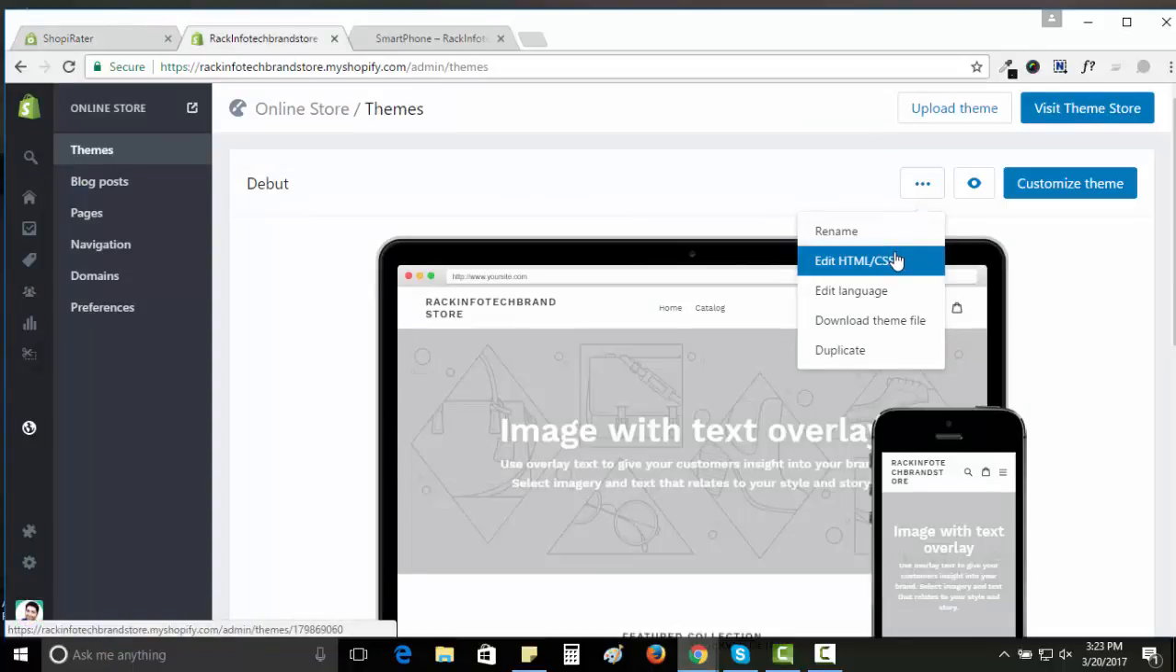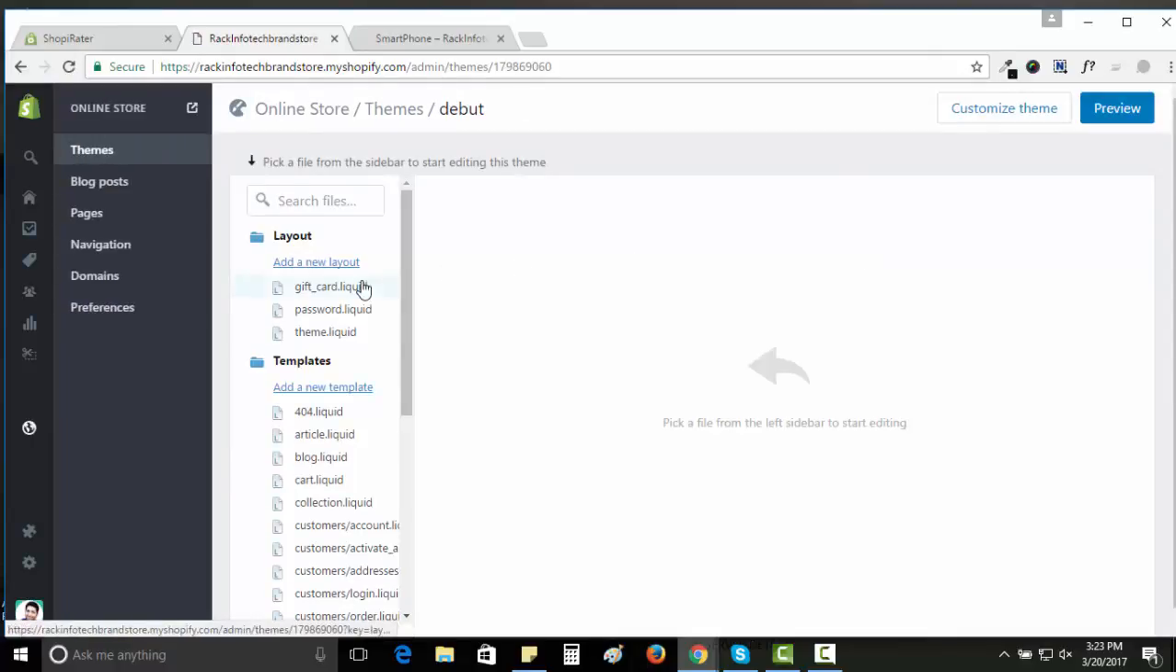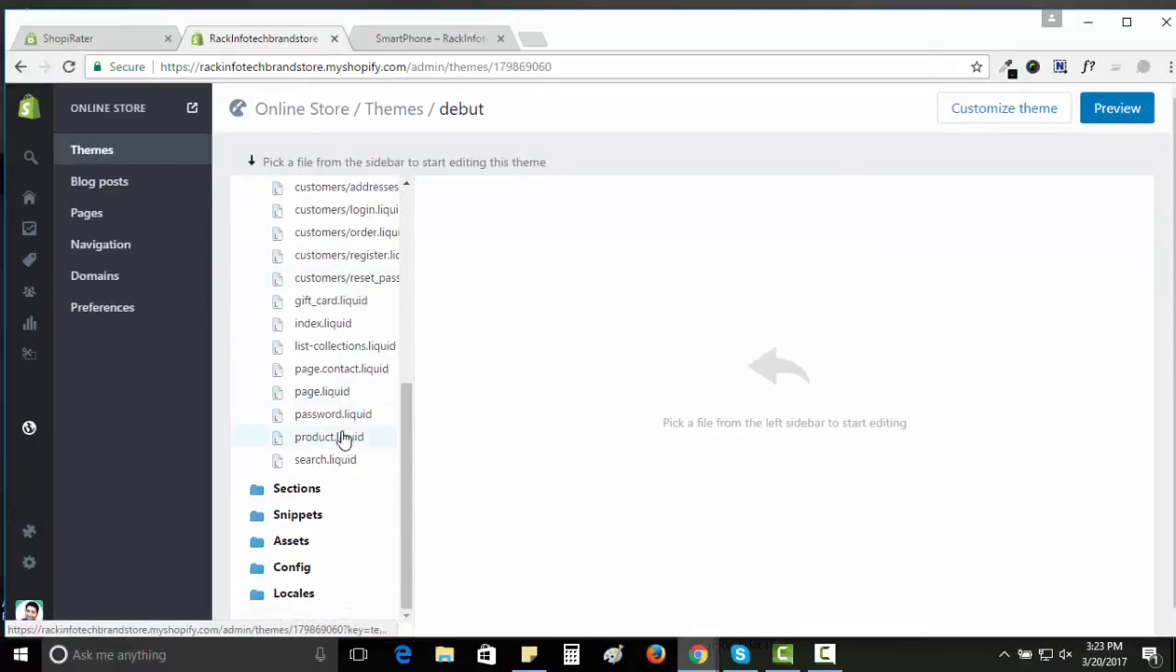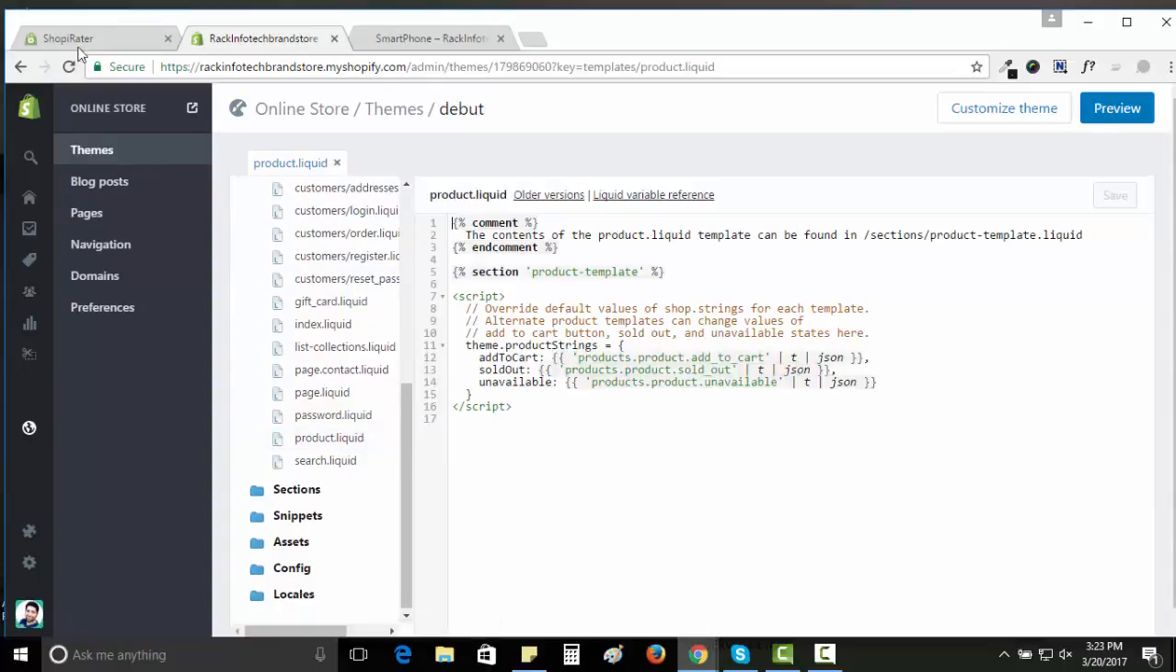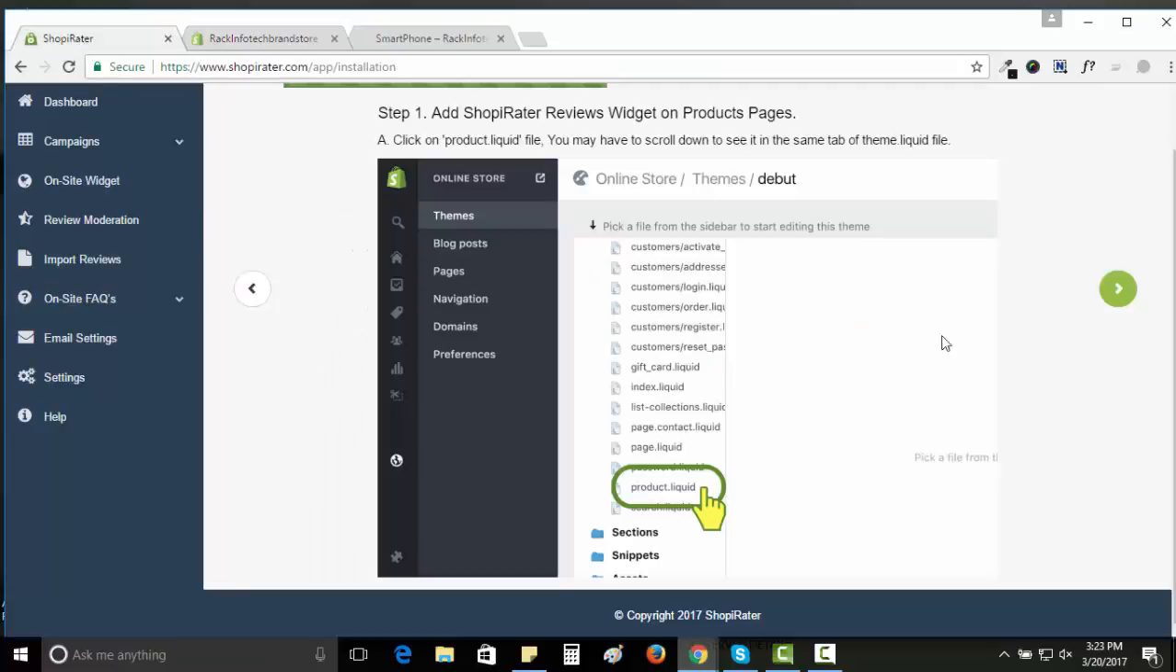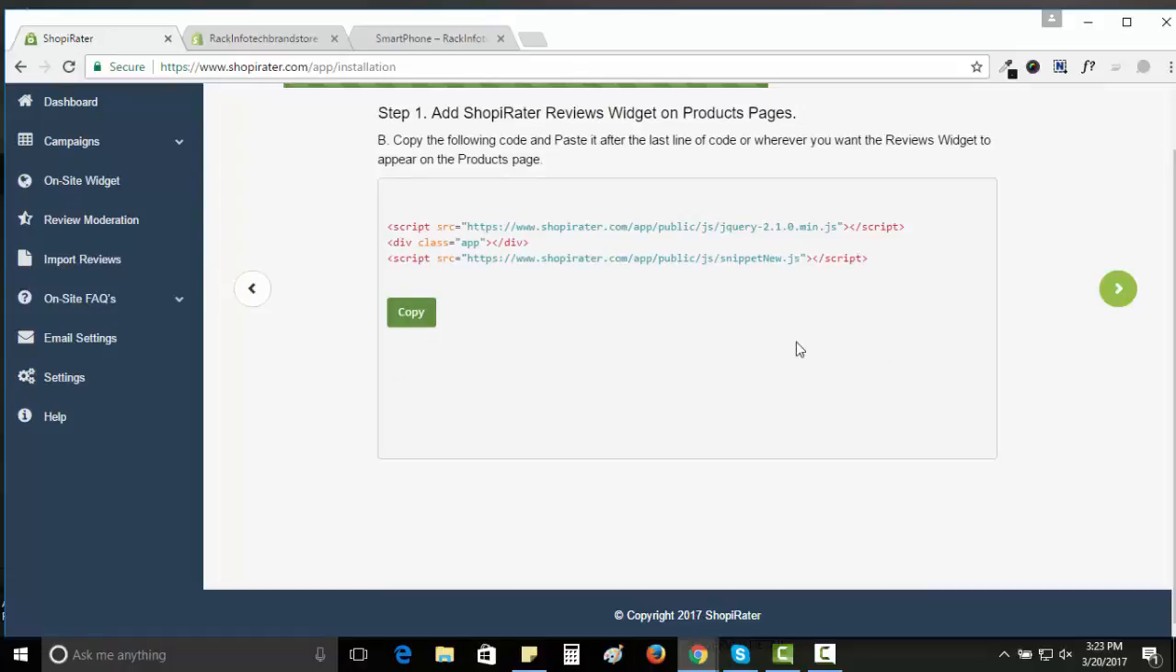Okay, under our product store, please click on edit HTML CSS. Okay, under that you will get one file called product.liquid. You have to click on that product.liquid. Come back to the Shopirater application, click on next for the next installation step.